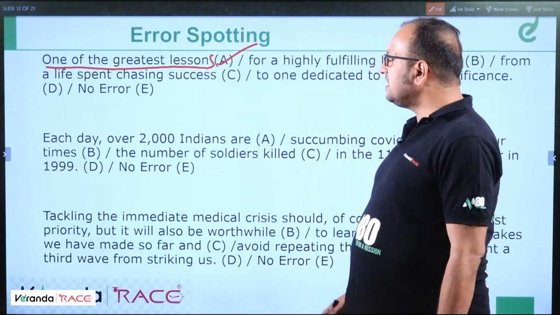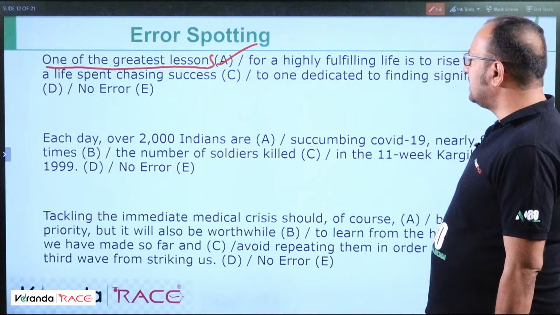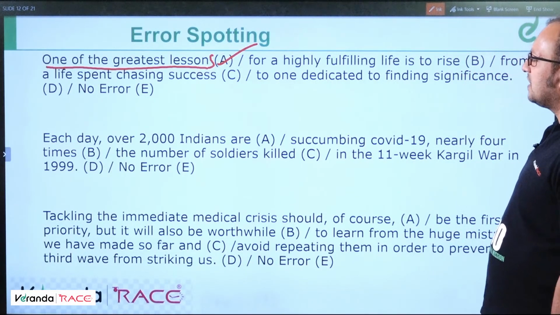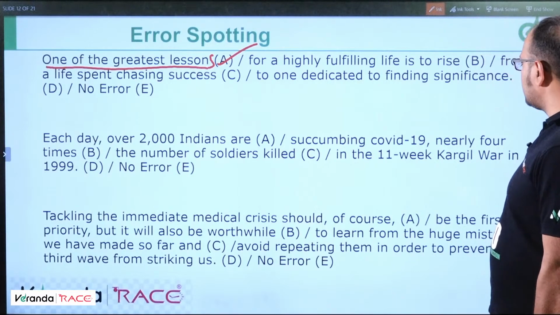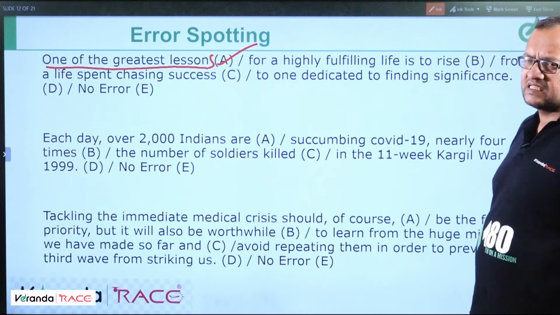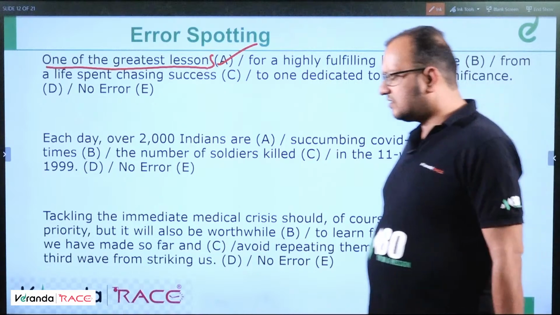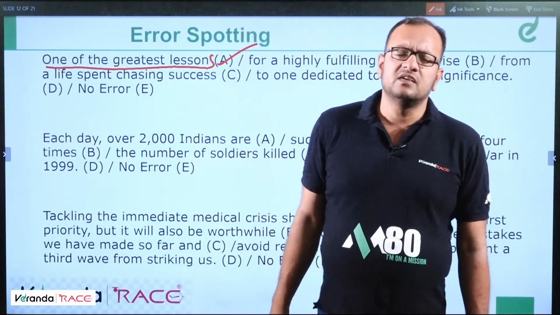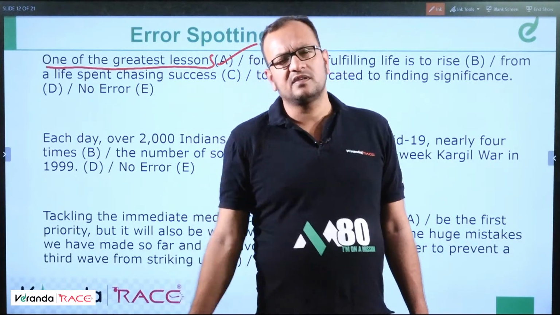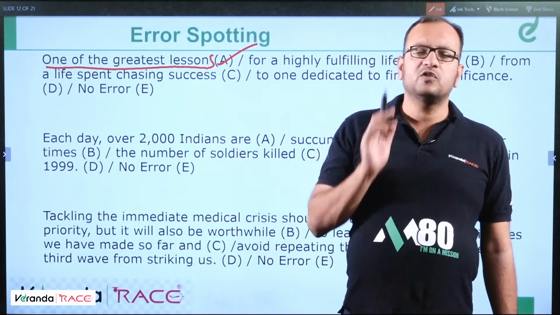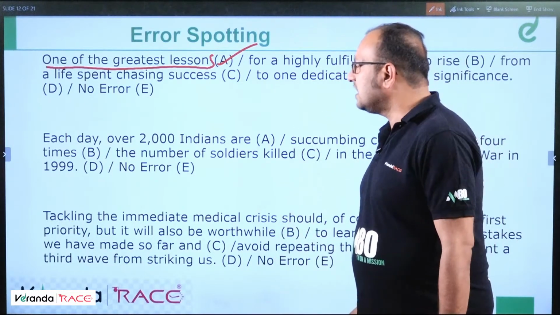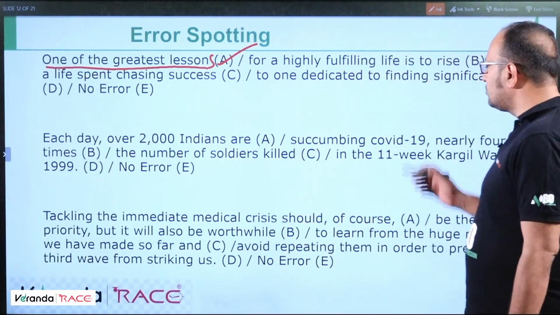Next. Each day, over 2,000 Indians are succumbing to COVID-19, nearly 4 times the number of soldiers killed in the 11-week Kargil war in 1999. I know many students are not happy because I was not available for the last 2 days. So don't worry, from now onwards, I'll ensure that I don't take leave because you are not happy with that, okay? So each day over 2,000 Indians are succumbing to COVID.